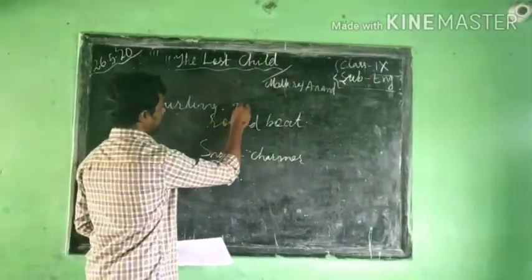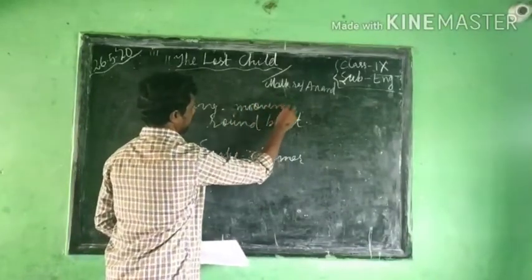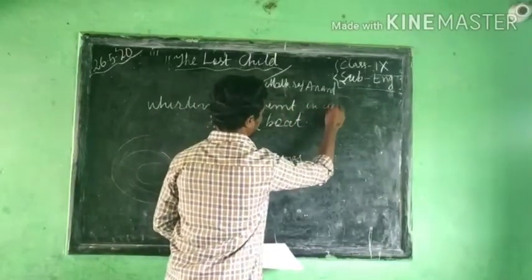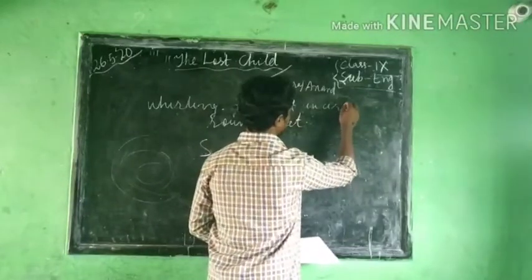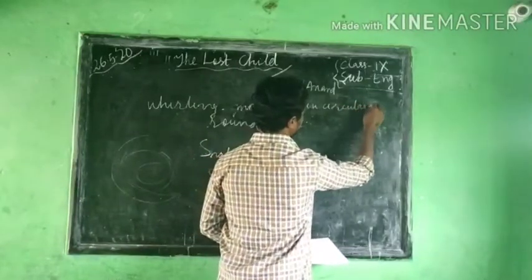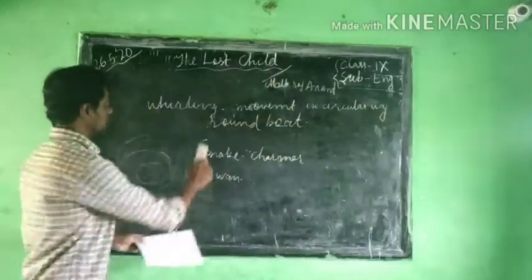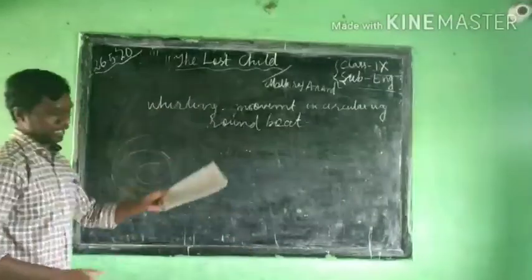Movement in a circular way. Okay, that is the meaning of whirling.